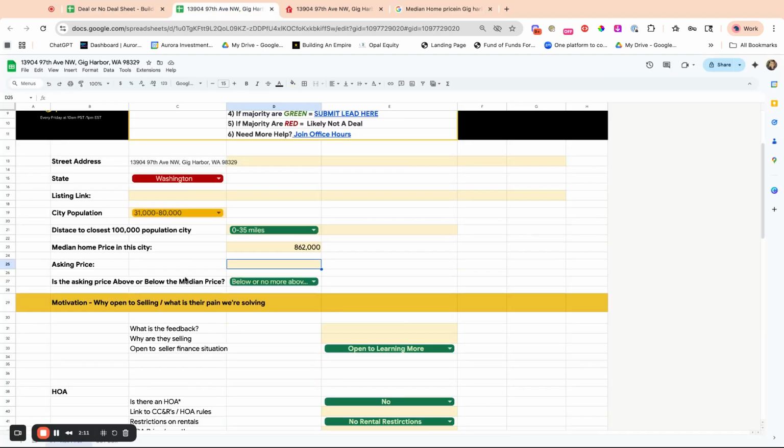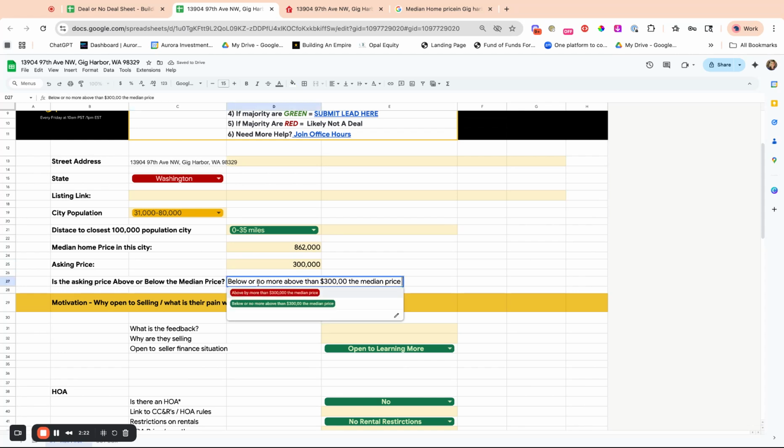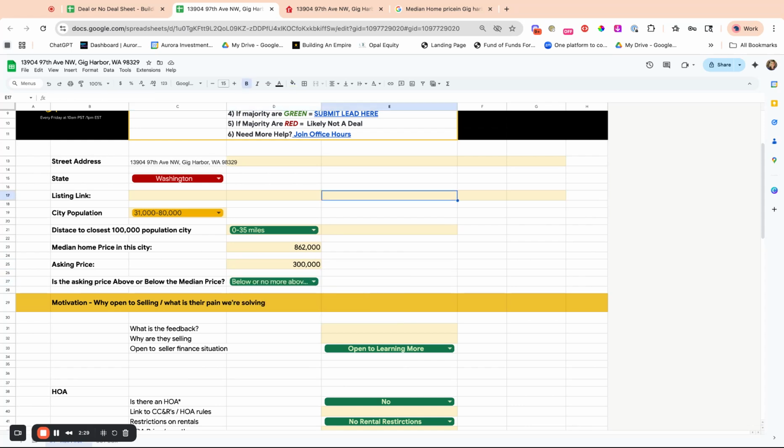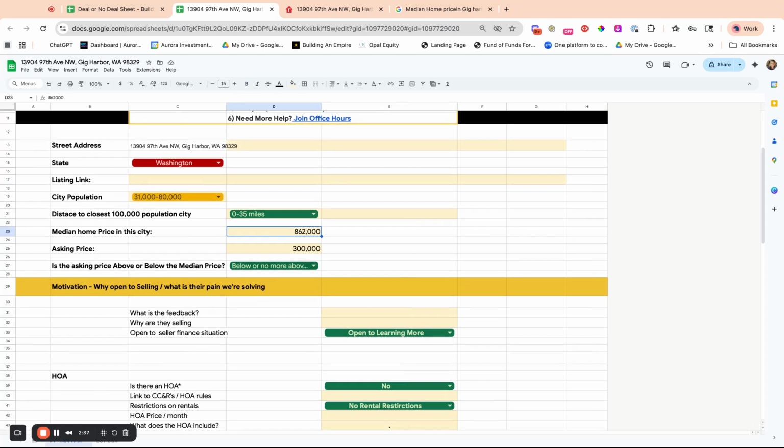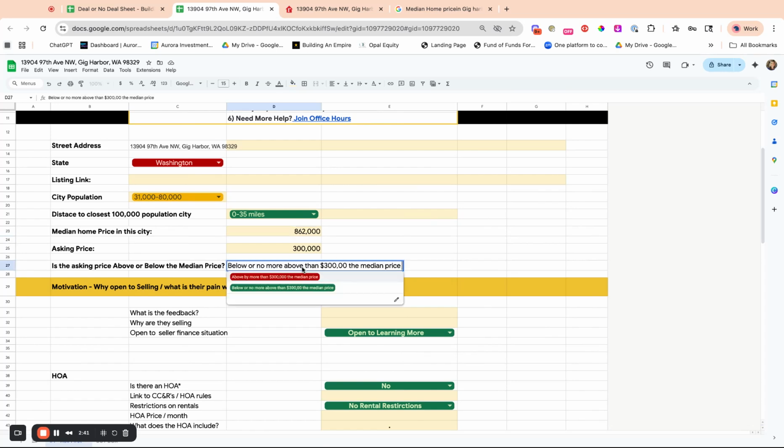We'll put that in the sheet. And then, is this asking price above or below the median price? It's below, since $300,000 is less than $862,000. If it was above, say 1.1 million dollars, that's the average home price. We don't want to go above $300,000. We want to stay in the average home price area.